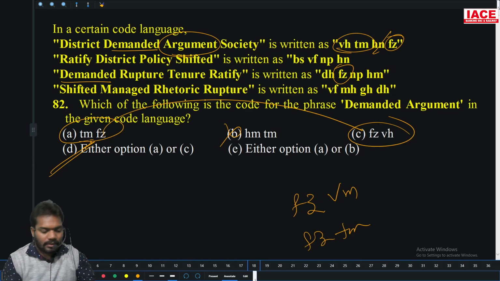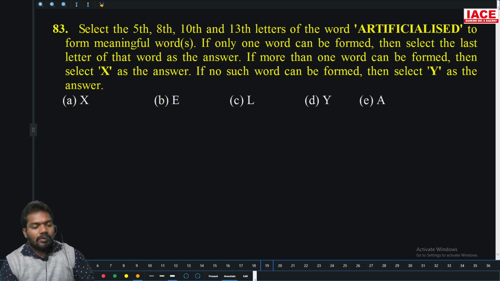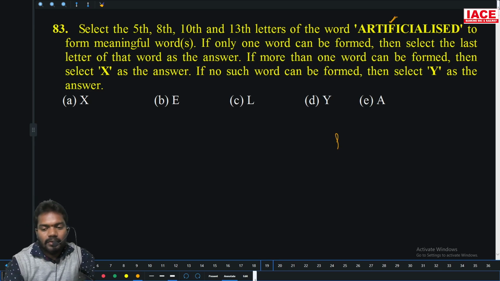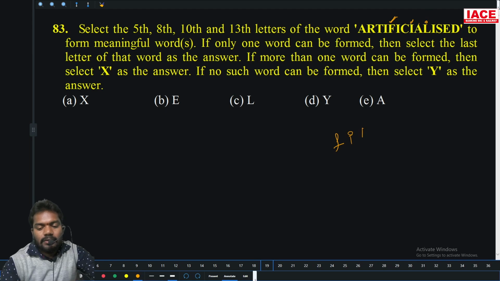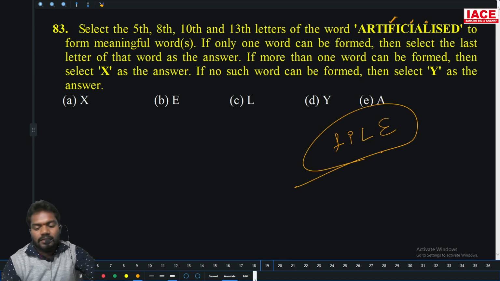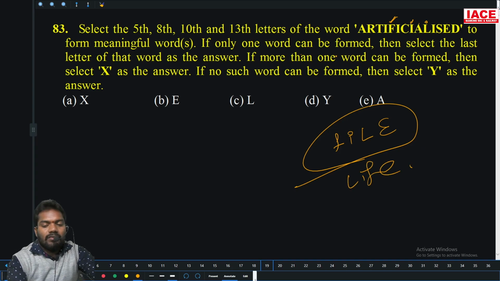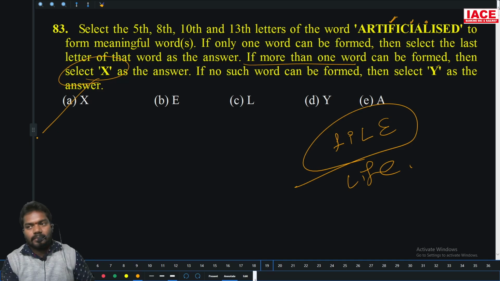Either A or C. Now select the 5th, 8th, 10th, 13th. 1, 2, 3, 4, 5th, 6, 7, 8, 9, 10, 11, 12, 13. The word is already there: Life. If only one word can be found, then select the last letter of the word as the answer. If more than one word, X is the answer. So option A.